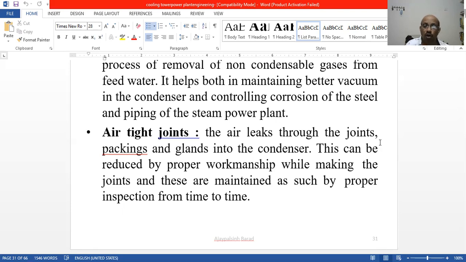If we use proper workmanship, meaning skilled workers, there is no corrosion, and we can avoid corrosion of pipes, shells, and condenser tubes. There is no problem then, and it is maintained by proper inspection from time to time. That is one of the good advantages.